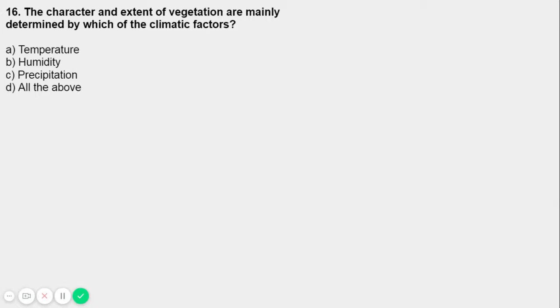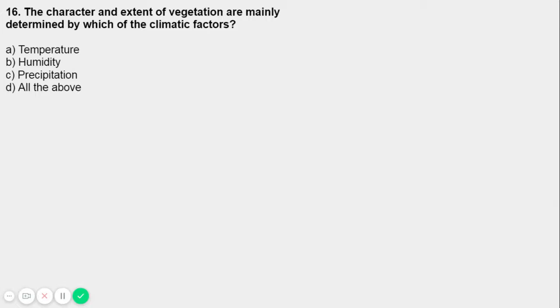Okay. So next is humidity. Temperature and humidity are both the main factors, everyone. Temperature and humidity are the main factors which determine the character and extent of vegetation, right? So here we have discussed the climatic factors, and that they link to growth, survival and reproduction. And what are the climate factors? Light, temperature, humidity, precipitation, wind, fire and atmosphere, and temperature affects it, right? This whole thing we have discussed.